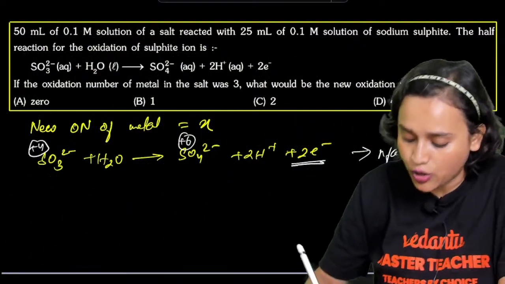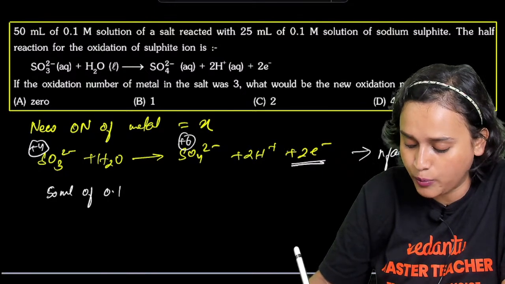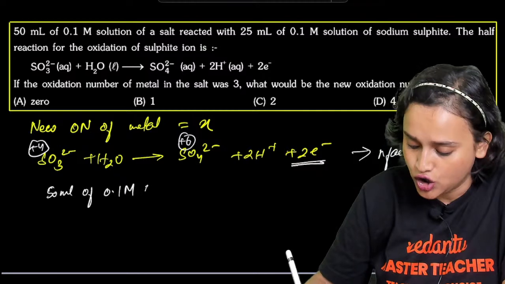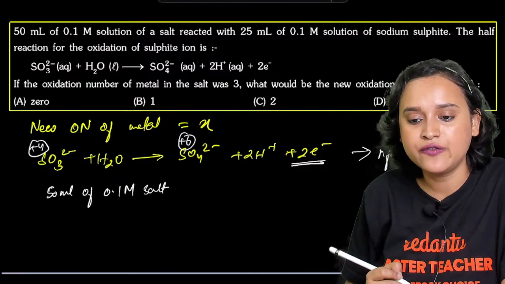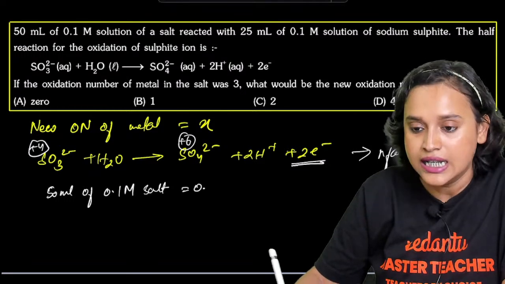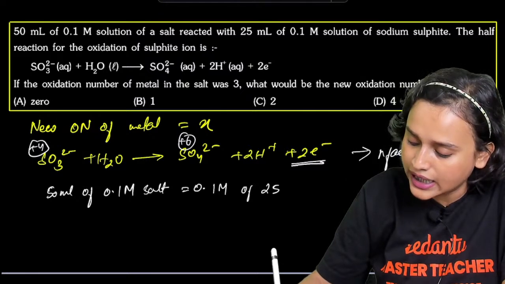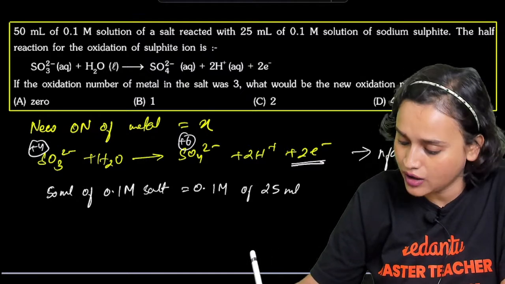Now, according to the question, 50 milliliter of 0.1 molar salt is equal to 0.1 molar of 25 milliliter of what?